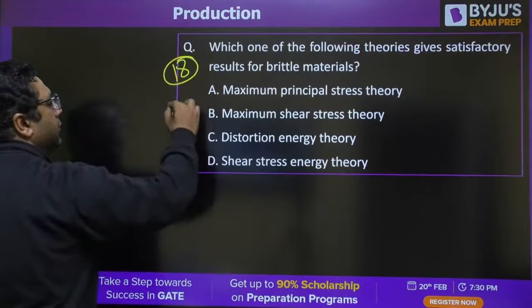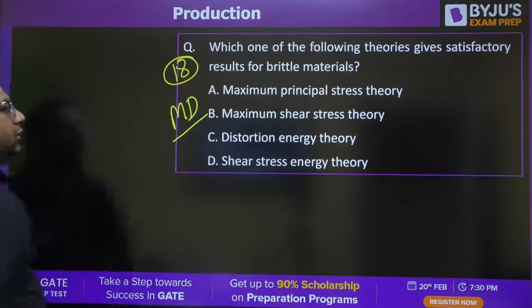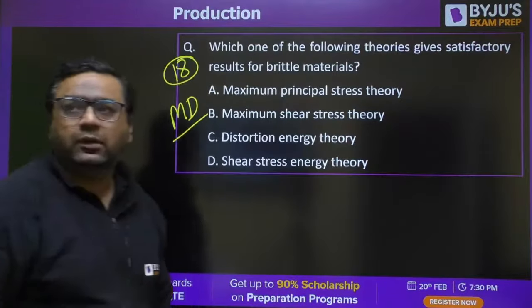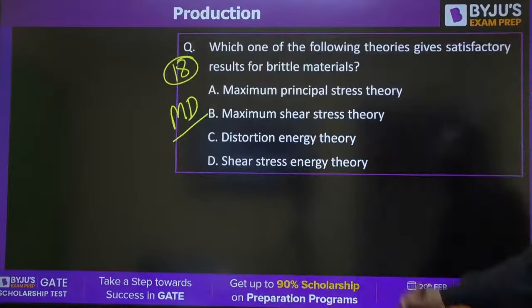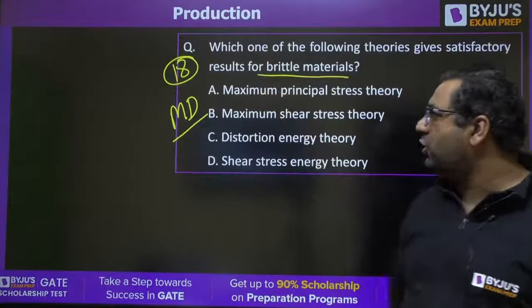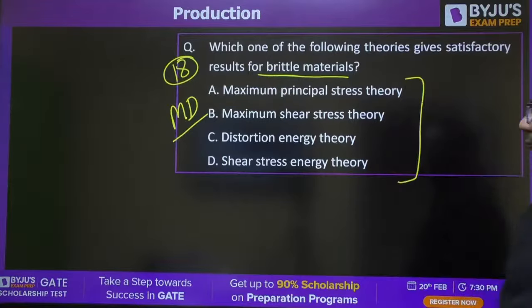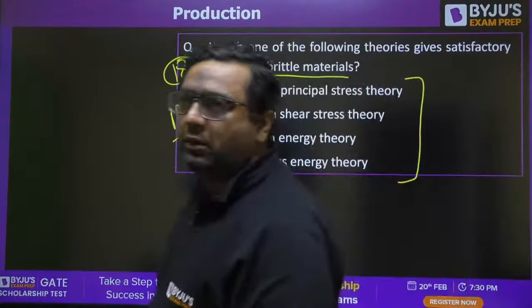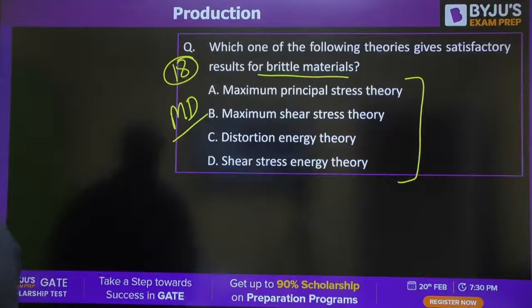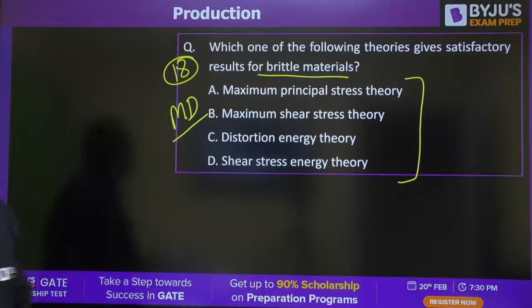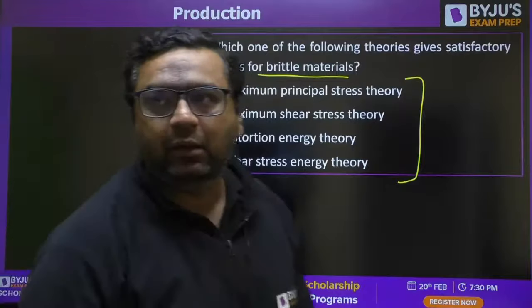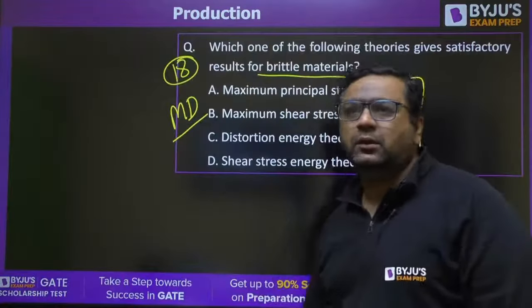Moving to question number 18, machine design. Shekhar Sharma, very good. He is asking, for brittle materials, which theory of failure is going to be better? Graham Bell is saying C. Ganesh is saying D.